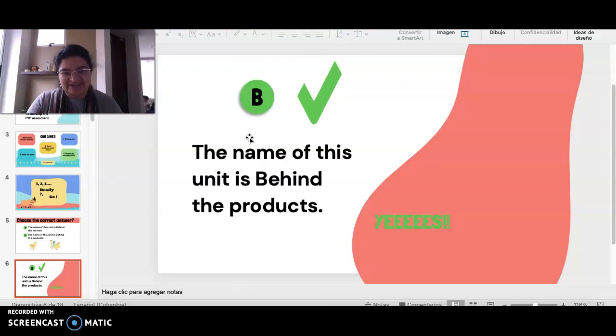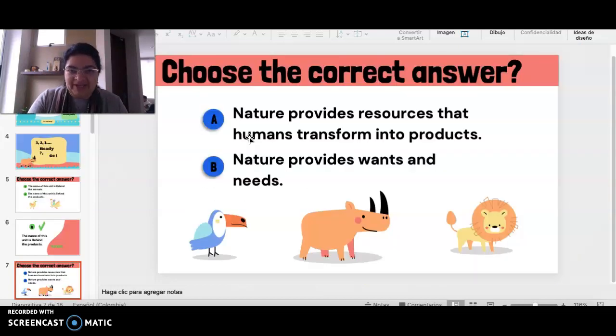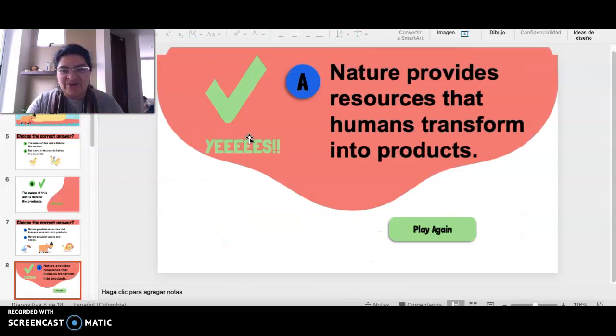Okay, now the next one, for 5 stars more. Choose the correct answer. A. Nature provides resources that humans transform into products. Or nature provides wants and needs. Which is the correct answer? Are you ready? Go!